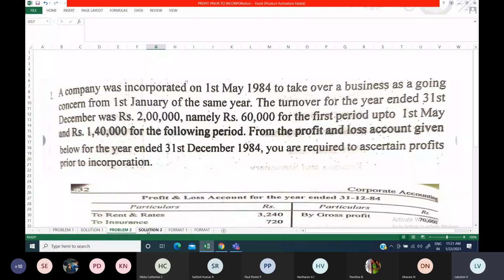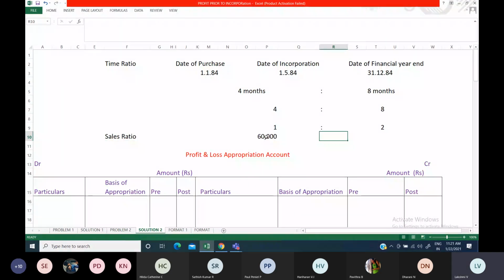Let me mention here 60,000 and 1,40,000. Now you can simplify this. You can reduce further: 4 zeros here, 4 zeros here.